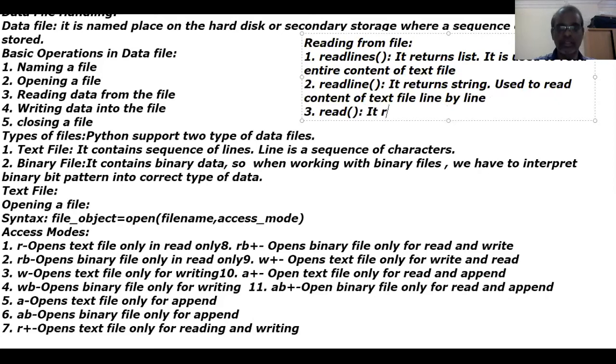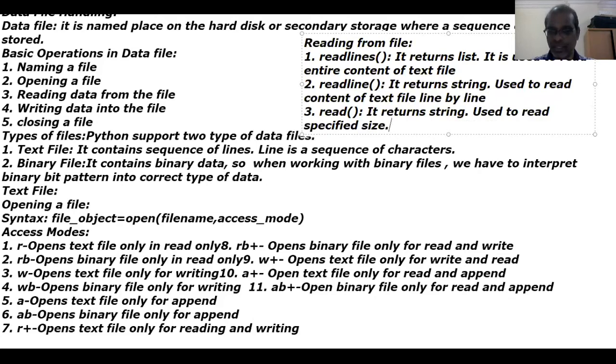It also returns a string used to read specified size, not specific bytes. So if you want to read only the first 5 characters from the text file, you should go for read.